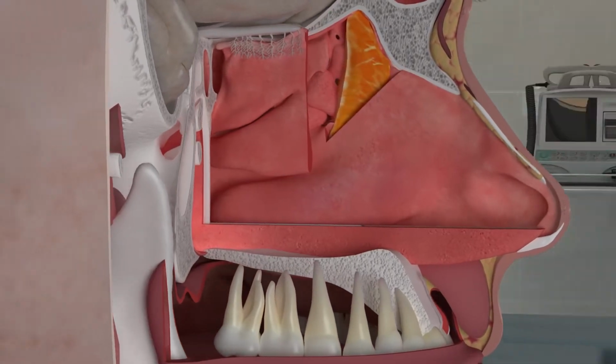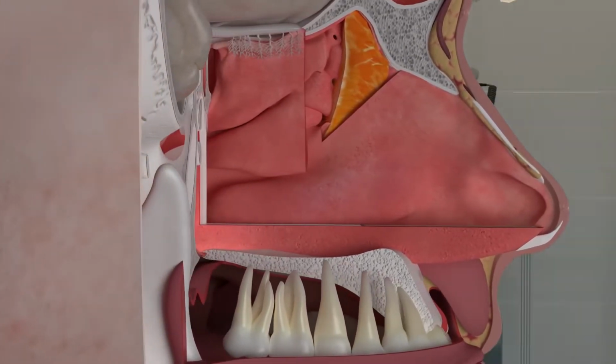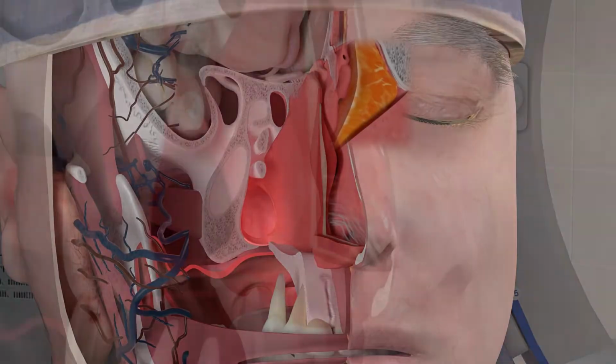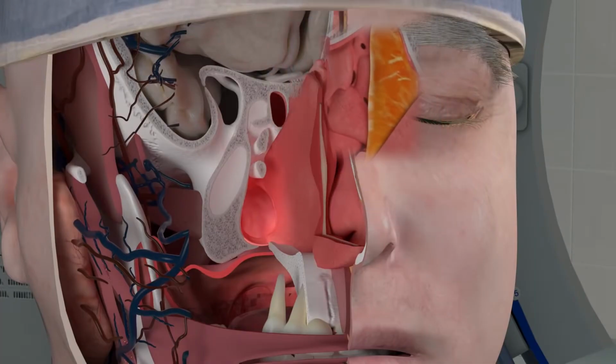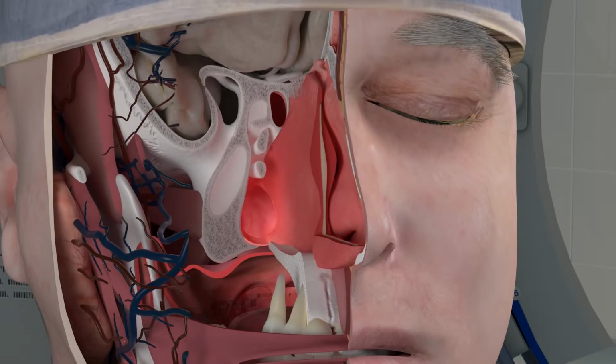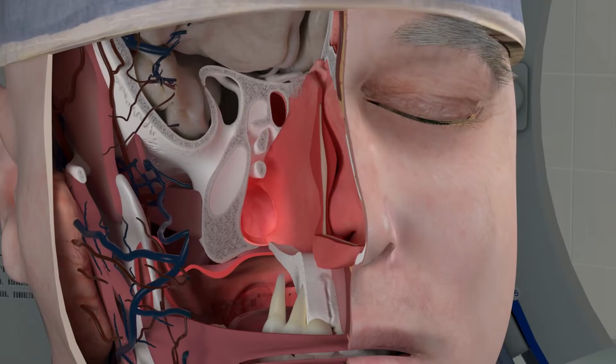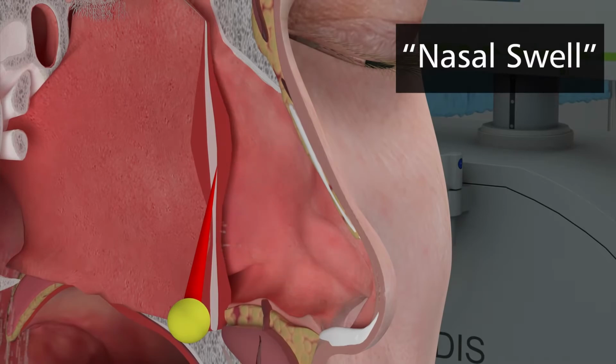Its shape has been compared to the shape of a wedge of citrus fruit. The shape of a wedge of citrus fruit can change size, enlarging and shrinking, allowing one side at a time to recover from enlarging and shrinking. Dry or irritating air exposure helps to regulate airflow at this level. The third level of airflow is swell.